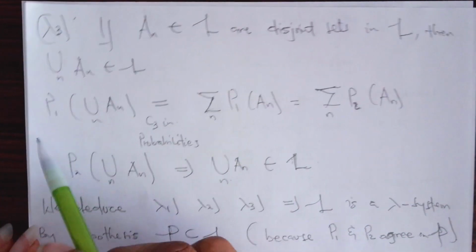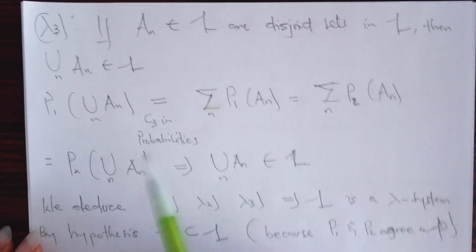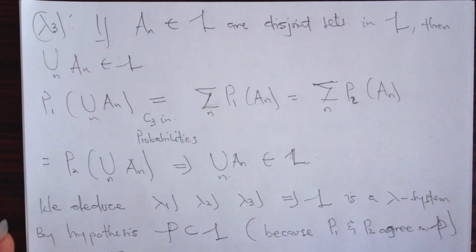First, remember, P1 of the countable union of An should be equal to the sum of their individual P1 measures by condition 3 of probability. Since the An are disjoint, then by countable additivity, the probability of the countable union of An should be equal to the sum of their individual probabilities.